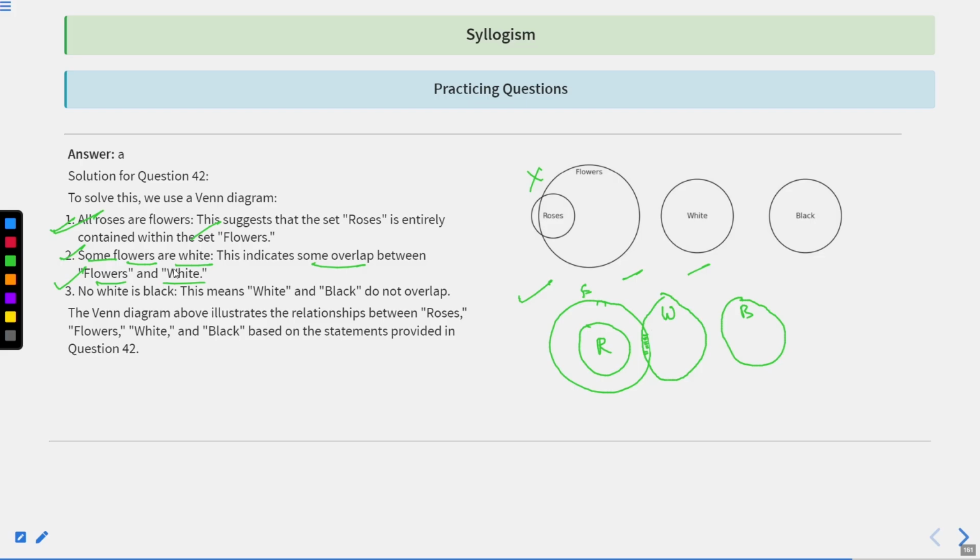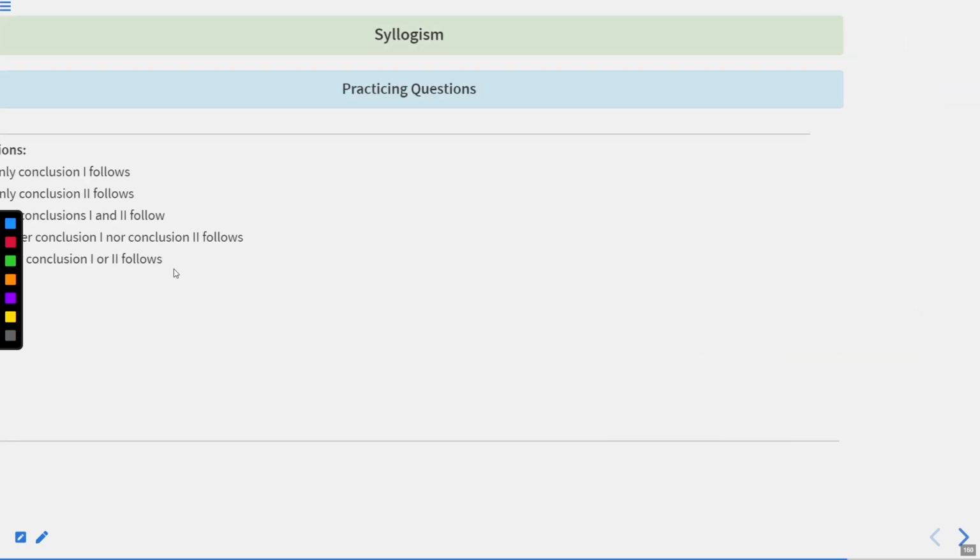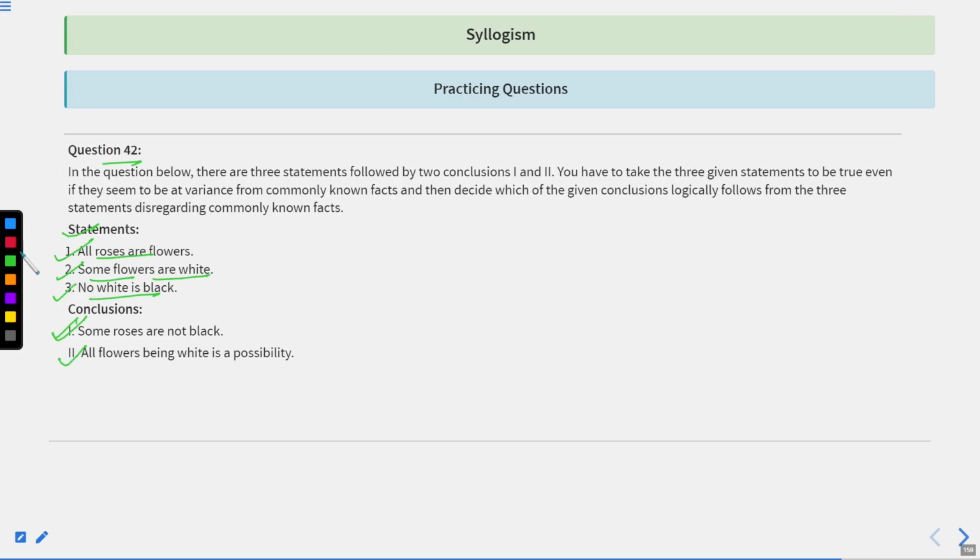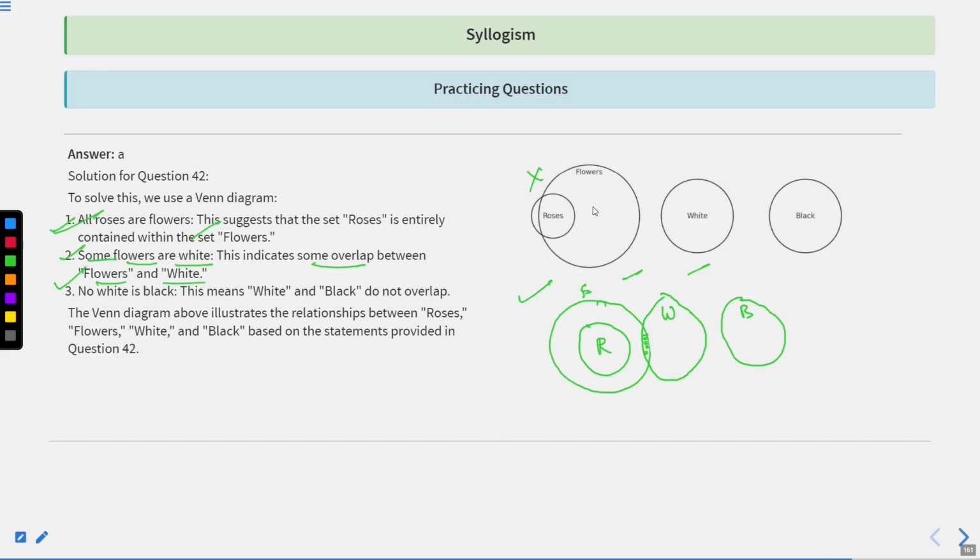The statement in itself clearly showcases that it has been clearly mentioned that some flowers are white. Since the statement itself is saying that some flowers are white, all flowers being white is a possibility? Yes, there are chances, because according to the Venn diagram,